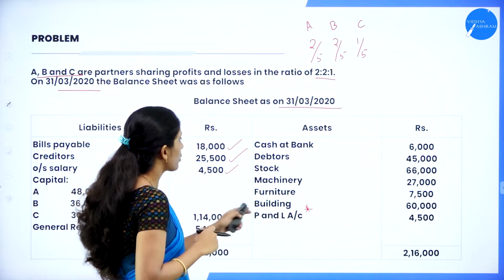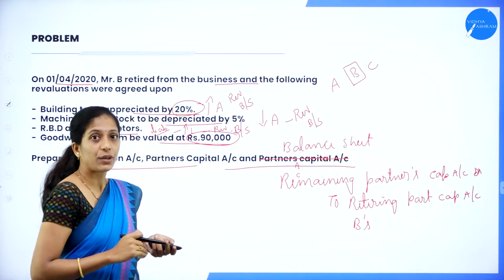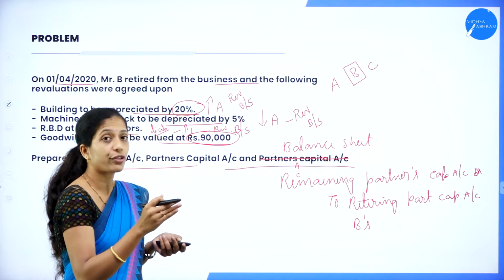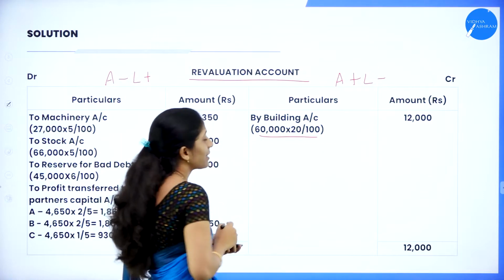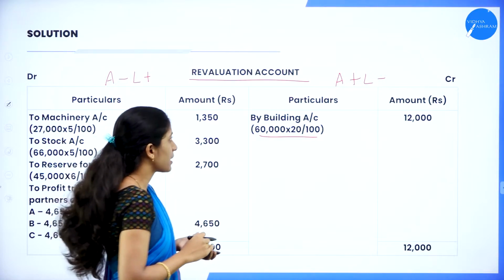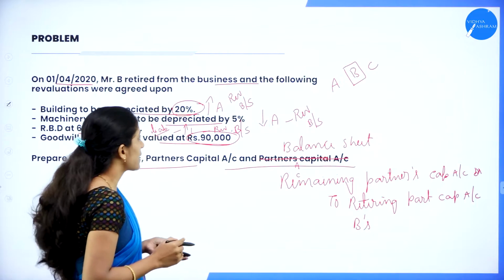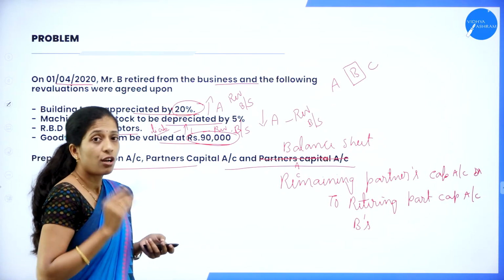So building value is how much? 60,000. So to what extent it has increased? By 20%. So 60,000 into 20%. So where you are going to record? In the credit side. That is by building account 60,000 into 20%. So how much you'll get? 12,000. Now coming to the next adjustment, that is machinery and stock to be depreciated by 5%.